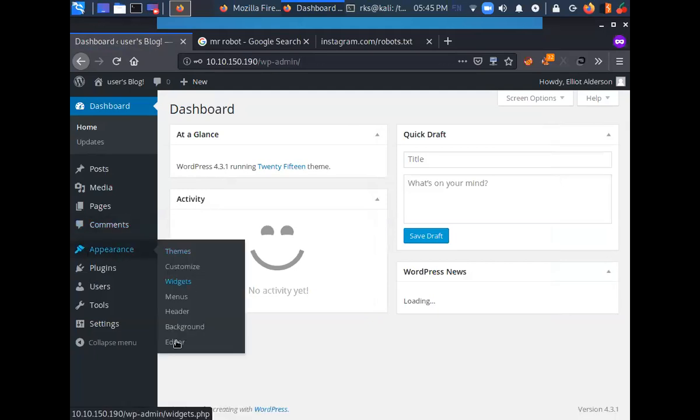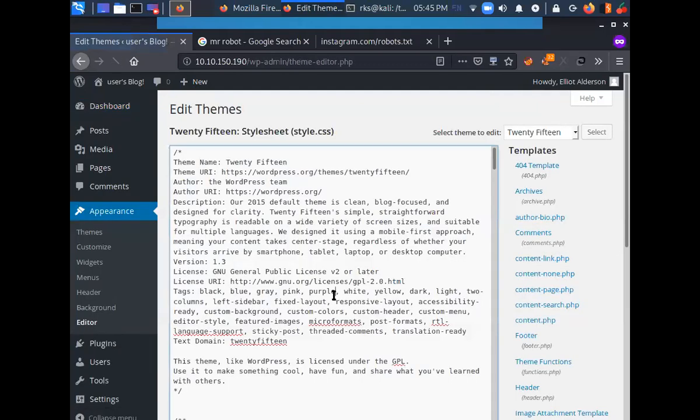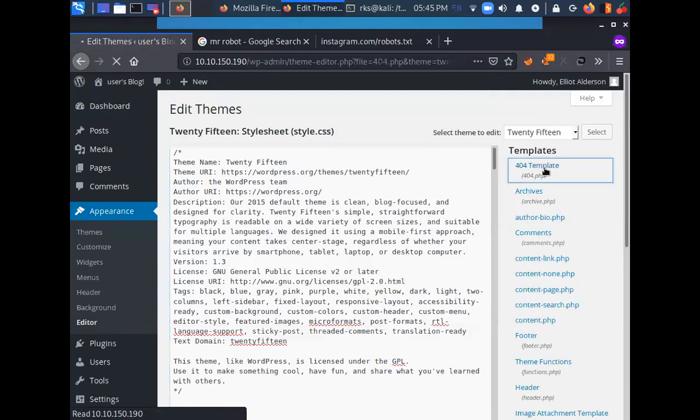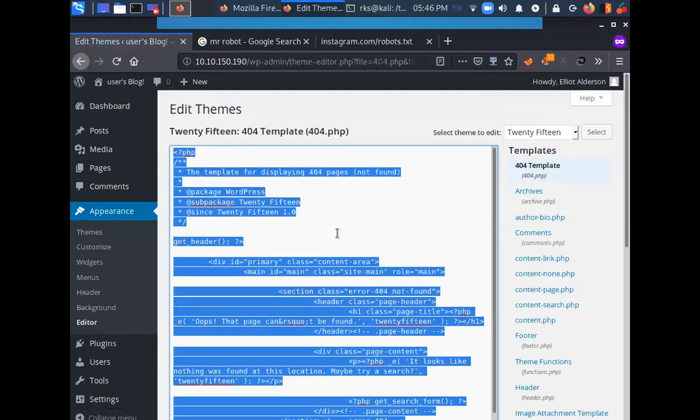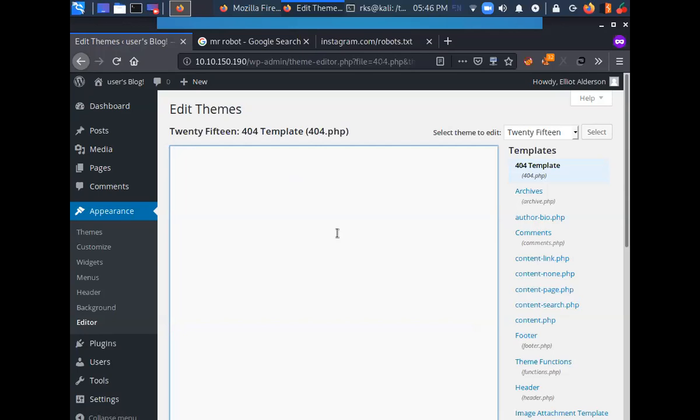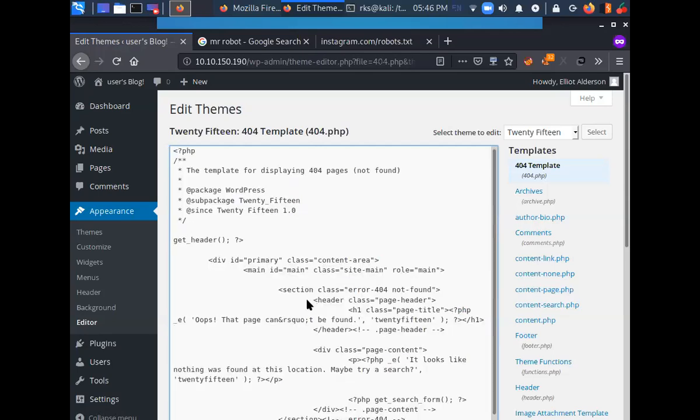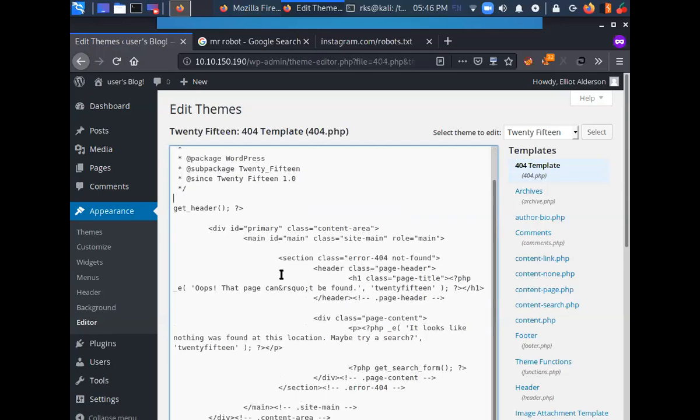Let's go to the appearance editor. Let's go to some PHP file, 404. Let's try to modify it. Some comments here. Get header.